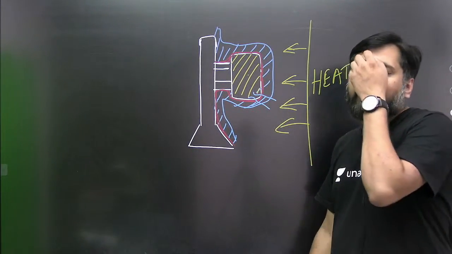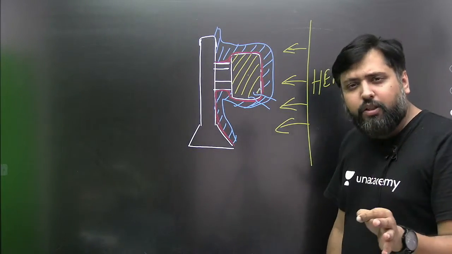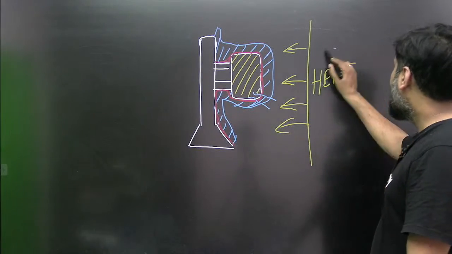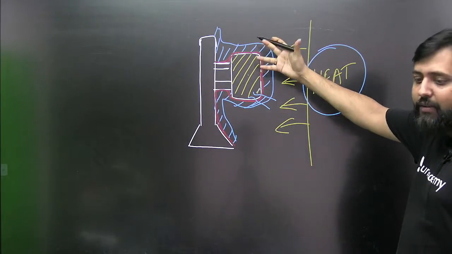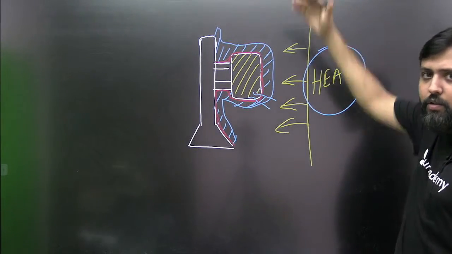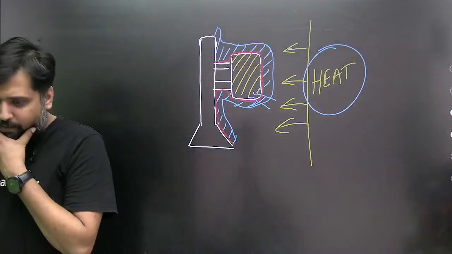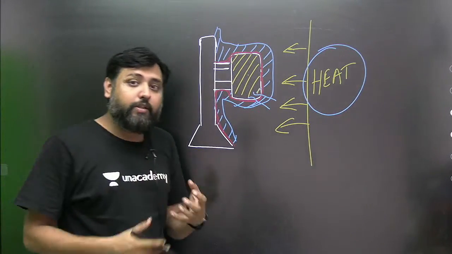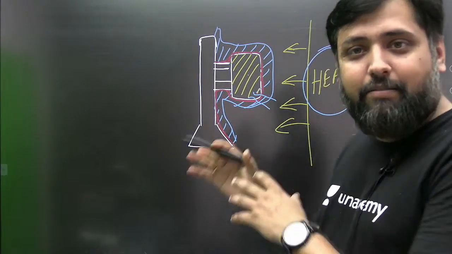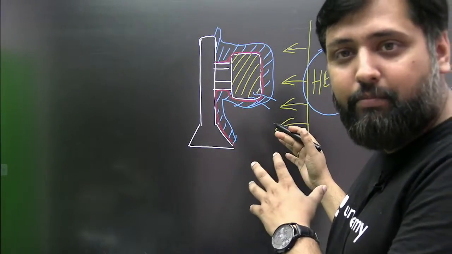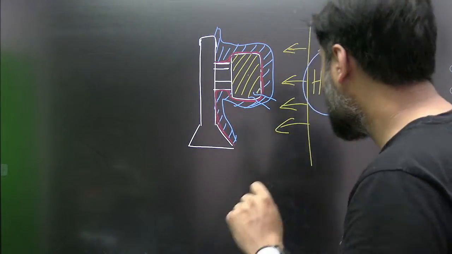So how to avoid this mold failure during dewaxing? To avoid the mold failure during dewaxing, my dear, do the heating as fast as possible. Now you'll be asking, sir, what will be the benefit of doing the heating as fast as possible? Will it really save the mold from failure, from getting broken, or from getting cracked? Yes, it will. How? The mechanism is,